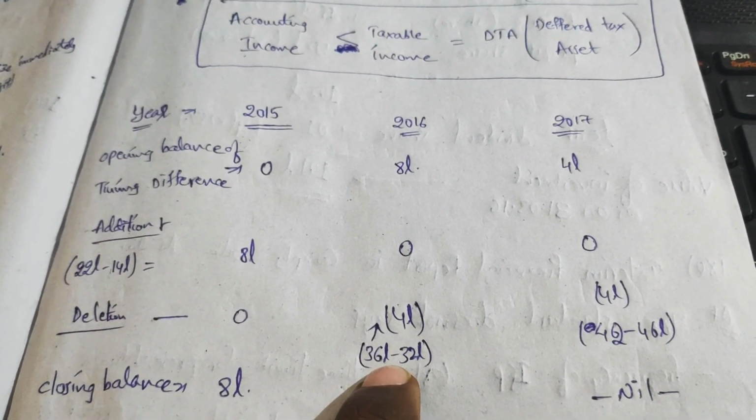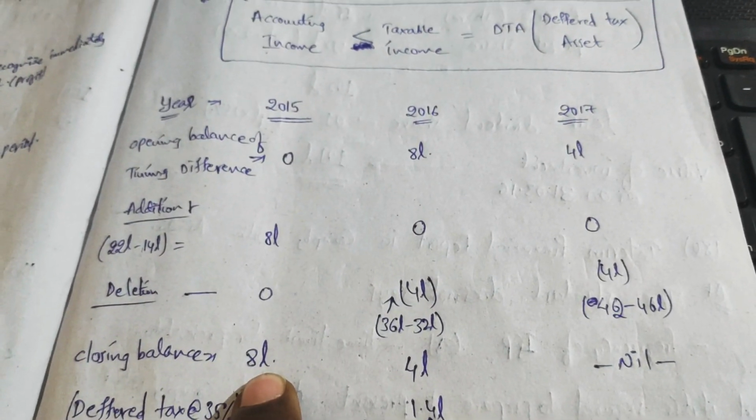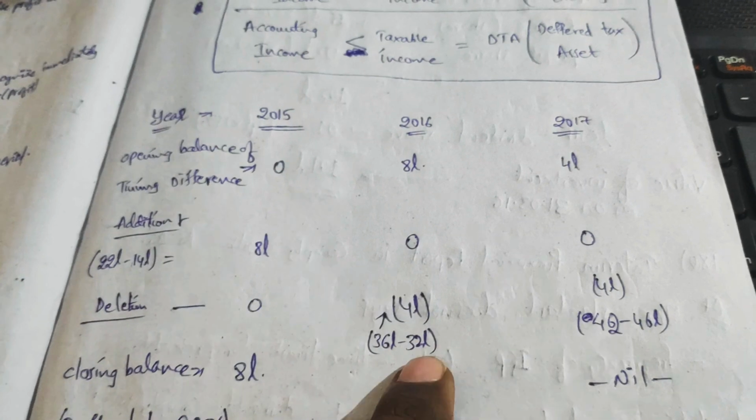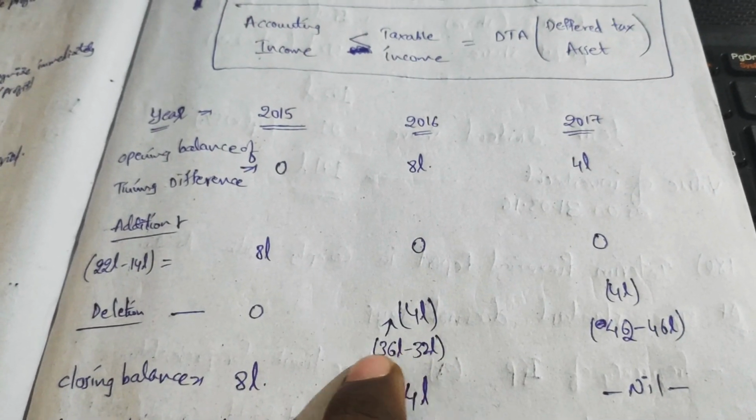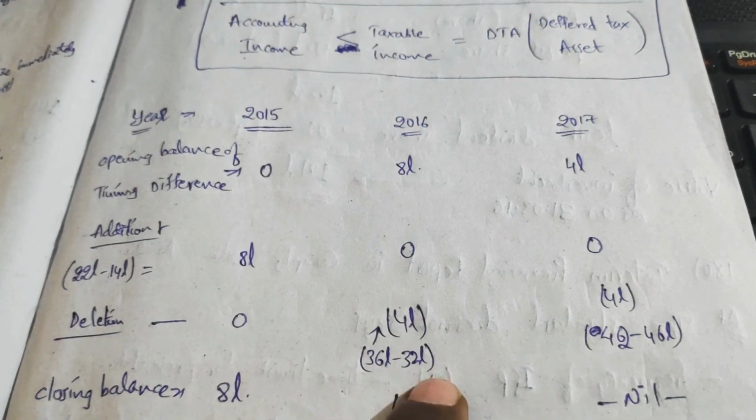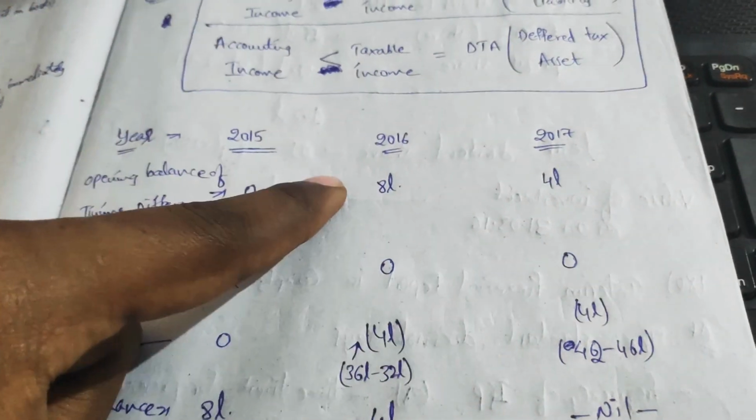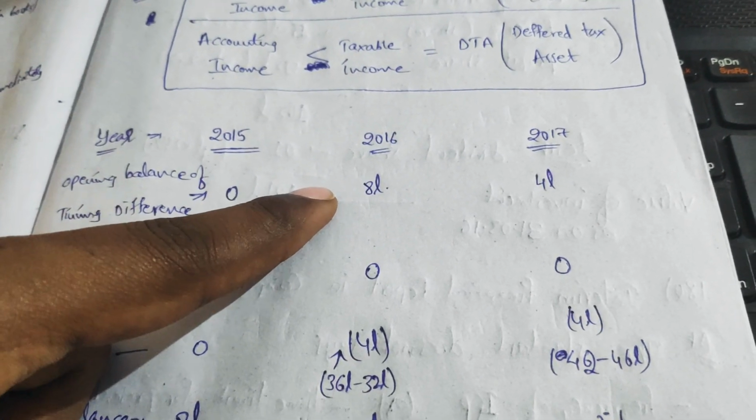Why I said this is, there was a closing balance of 8 lakhs. Here the accounting income is 32 lakhs, whereas the taxable income is 36 lakhs. So the taxable income is more than the accounting income, so the result is negative 4 lakhs. But the opening balance itself is positive 8 lakhs.